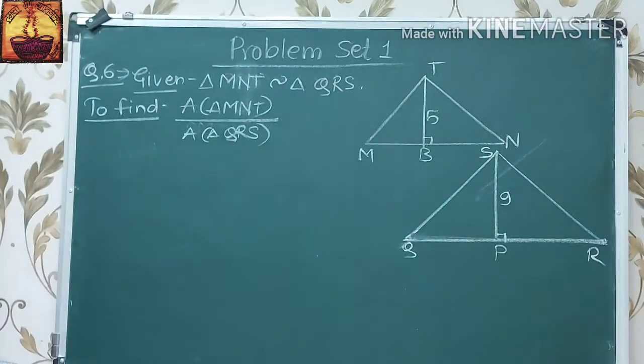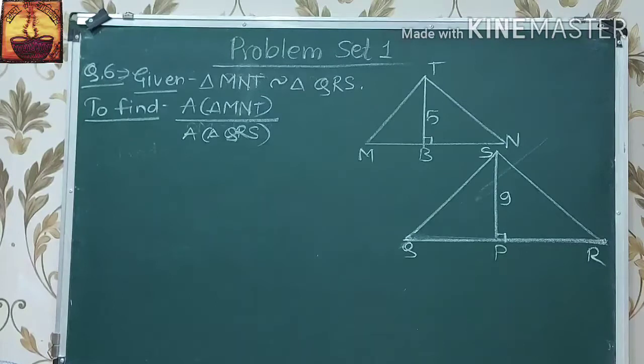Now, for finding this ratio, we only have the altitudes drawn on the bases of these two triangles. As we saw, the ratio of areas of two similar triangles is equal to the ratio of the squares of their corresponding sides.